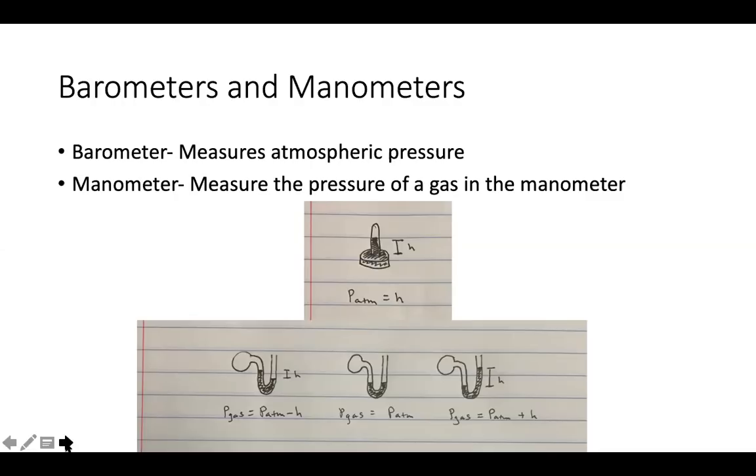Okay, then you also have manometers. These measure the pressure of a gas in the device. So there's going to be a gas in this little cylindrical bowl here, or this spherical bulb, and the height differential in your column will tell you the pressure of your gas.